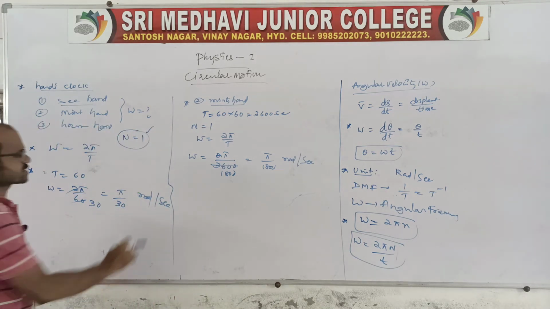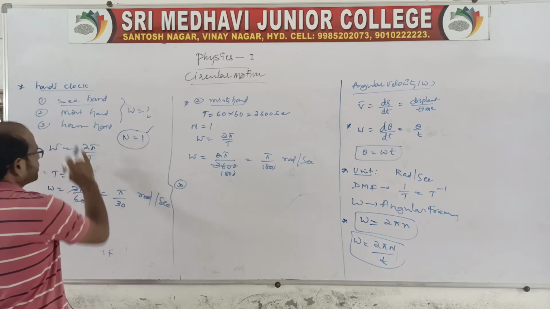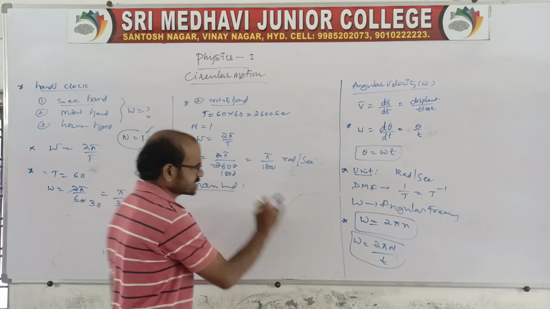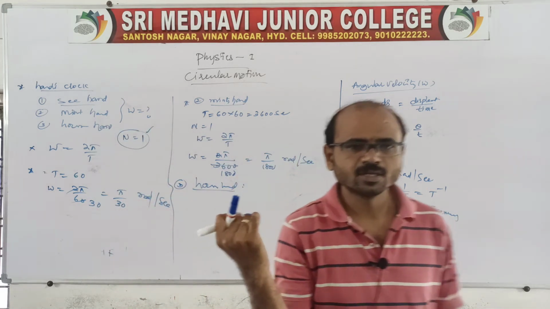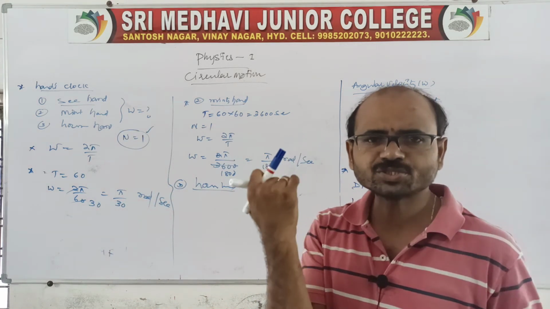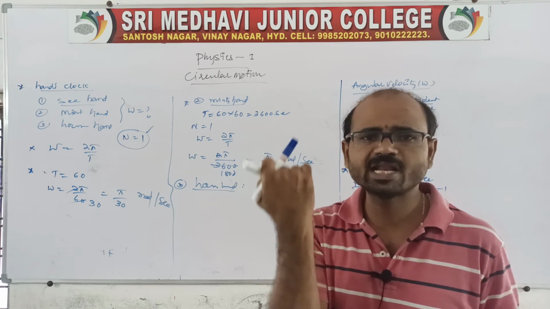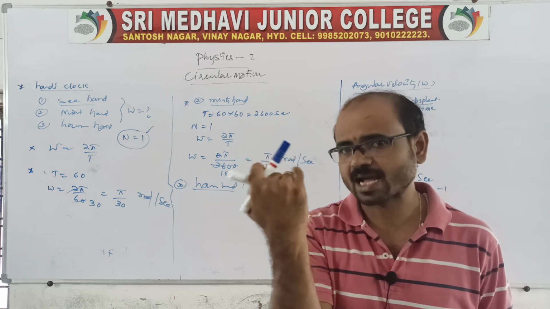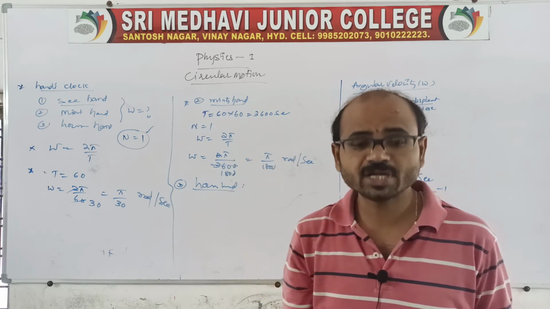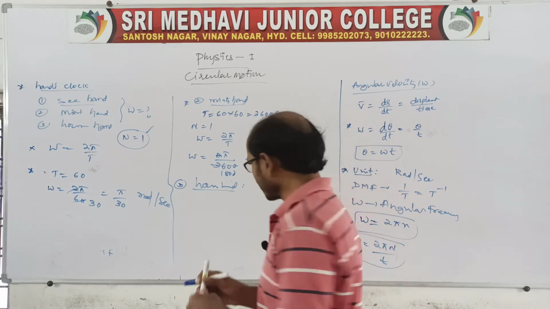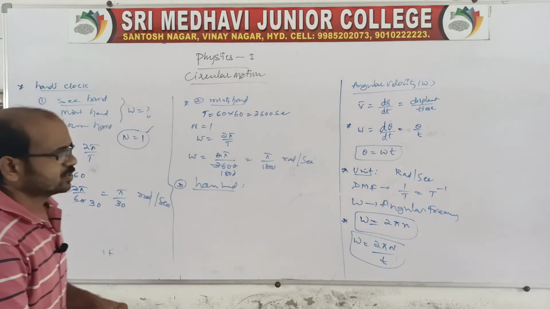Then go for the third one, the hours hand. In our clock, how many hours are there? Only 12 hours. The watch shows only 12 hours, 1 to 12 only. I am not talking about a 24 hour clock, I am talking about our clock, which has only 12 hours.